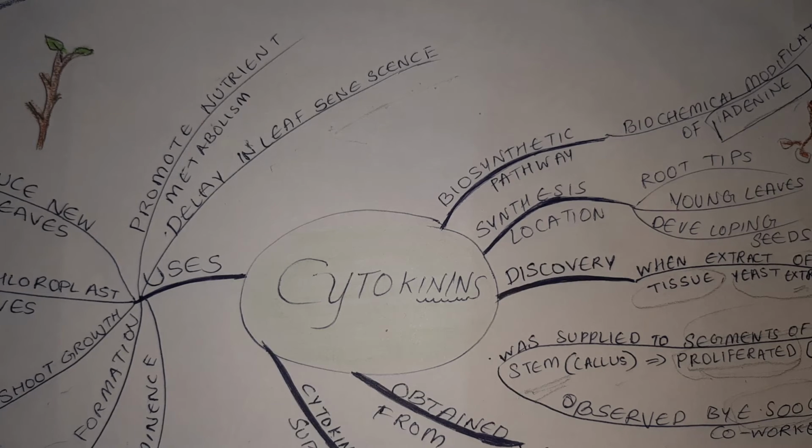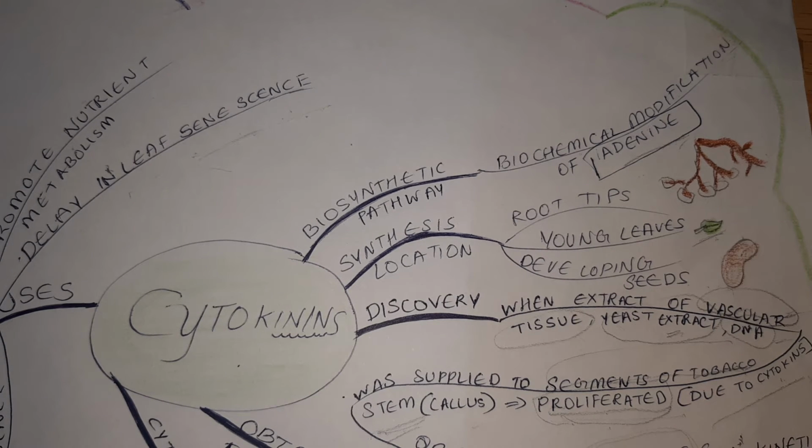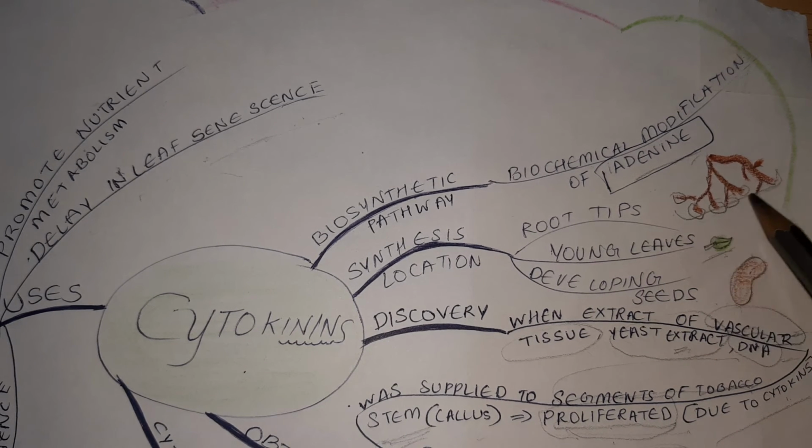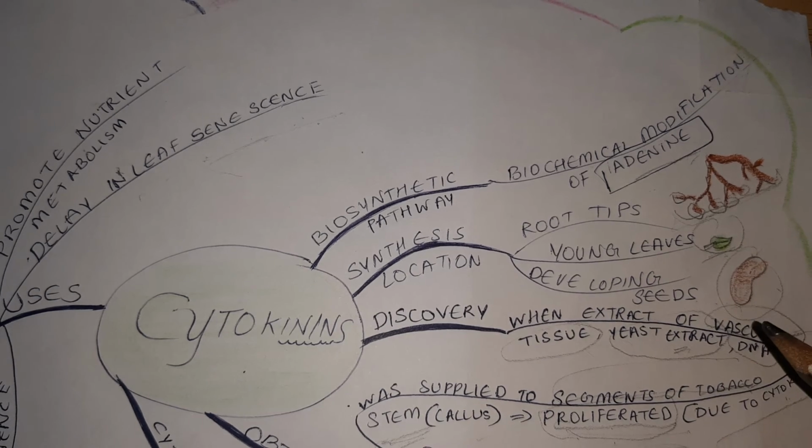The biosynthetic pathway of cytokinin is that it is a biochemical modification of adenine. Adenine is a base which is found in nucleic acid in DNA. We have seen the components of DNA that are adenine, guanine, cytosine, and thymine. Adenine is one of the bases. So when this adenine undergoes modification, it results in the cytokinin hormone. The location in the plant body: it is present in the root tips, excessively in the root tips, in the young leaves, and also in the developing seeds.